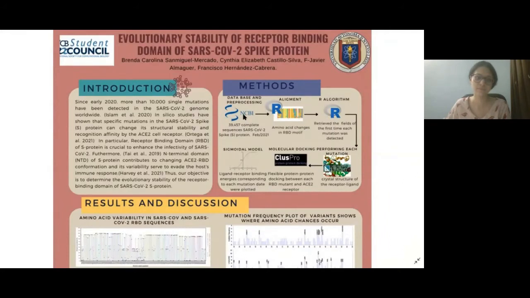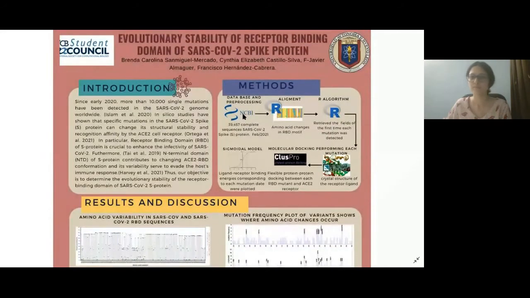Previous studies have shown that a specific mutation in the SARS-CoV-2 spike protein can change the structural stability and recognition affinity by the ACE2 cell receptor. In particular, the receptor binding domain of the S protein is crucial to enhance the infectivity of SARS-CoV-2. Furthermore, the N-terminal domain of the S protein contributes to changing the ACE2 RBD conformation, and its variability serves to evade the human host response. Our objective is to determine the evolutionary stability of the receptor binding domain of the SARS-CoV-2 protein.